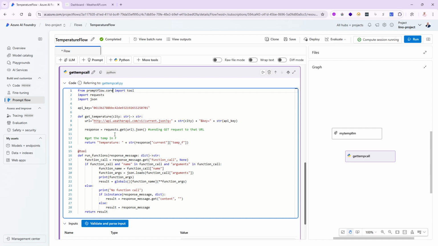And now, when I say requests.get(url).json, that will get me the entire response. But I'm only interested in one thing. I want to get the temperature in Fahrenheit, which is called temp_f. So I'm going to return from this function: when I pass you the word Orlando, for instance, I want you to send me the word temperature, space, and then give me the current temperature in Fahrenheit as it came back from that weather API.